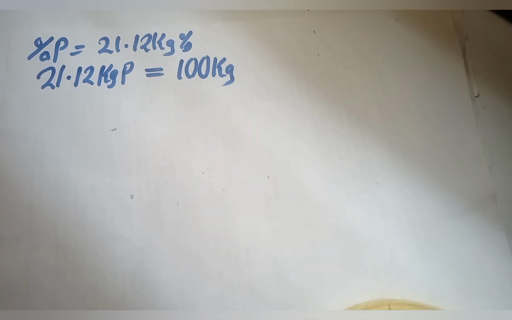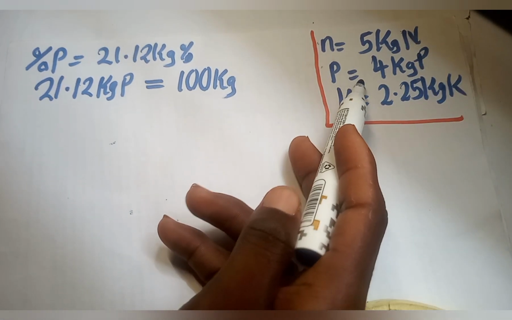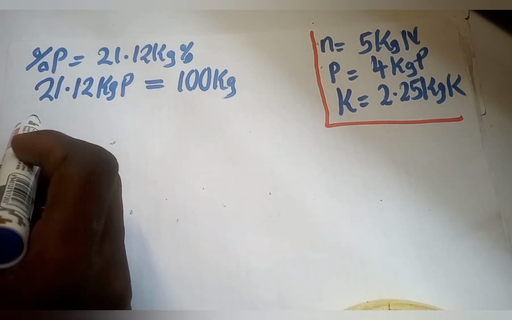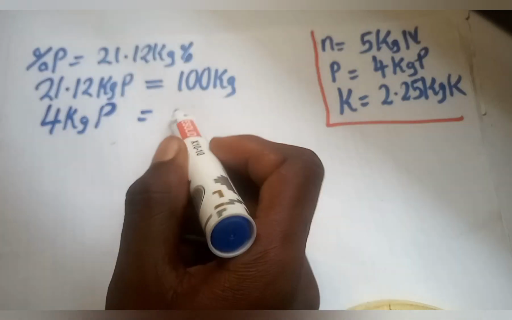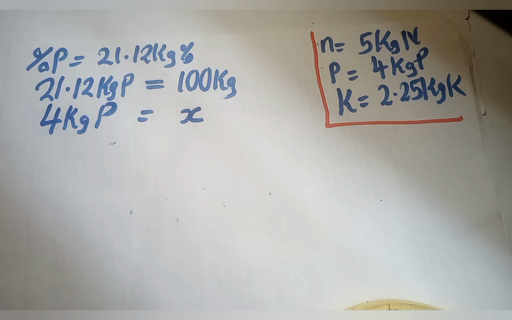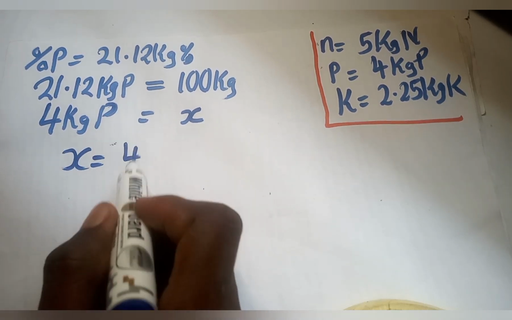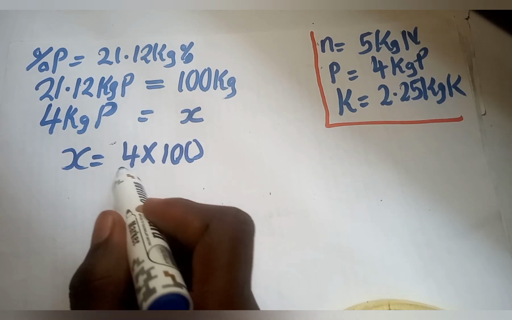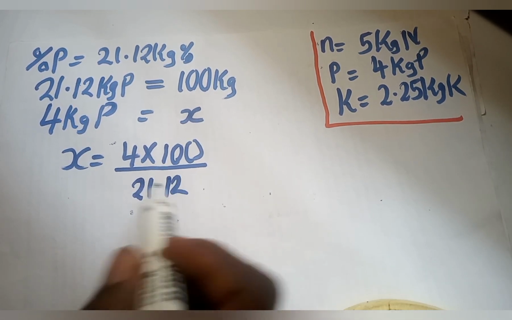And don't forget that I have that. The amount of phosphorus that I need in 0.05 hectares is what? 4 kilograms. So 4 kilogram of P will contain X kilogram. If you cross multiply, we're going to get X is equal to 4 multiplied by 100 all over 21.12.